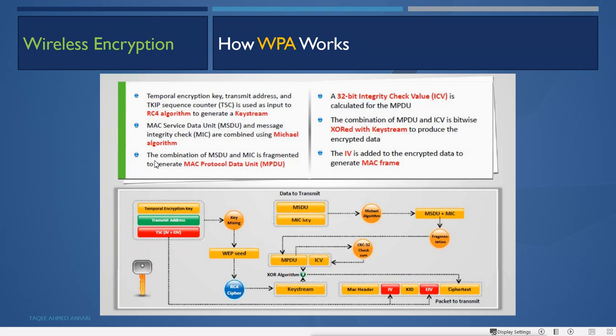The combination of MSDU and MIC is fragmented to generate the MAC protocol data unit, MPDU. So it will fragment it here, and then generate this MPDU. Now then what? A 32-bit integrity check value, ICV, is calculated for that MPDU. So after this, it will generate this 32-bit checksum value, and then the combination of MPDU and ICV is bitwise XORed with the key stream to produce the encrypted data.